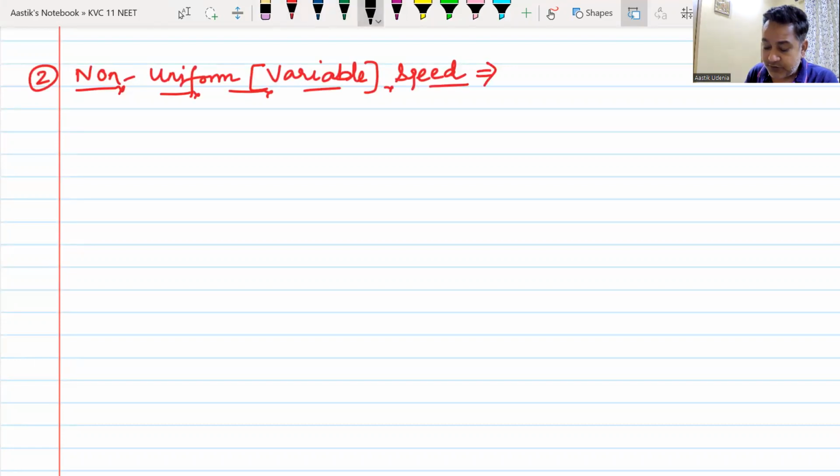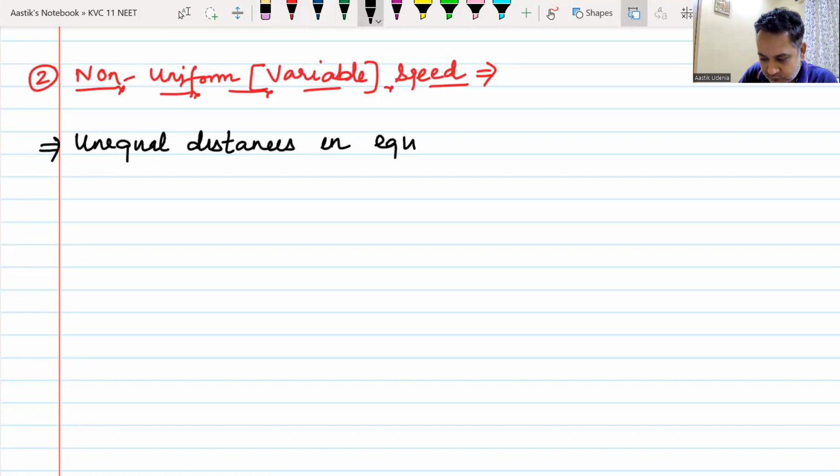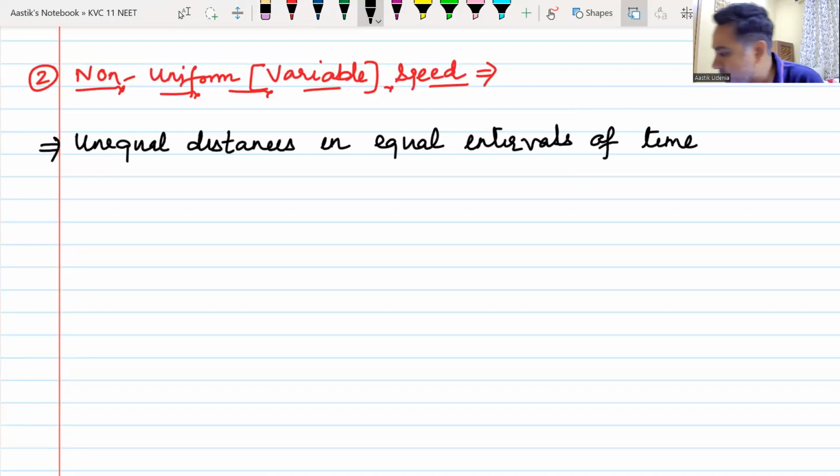So, how would you understand this? He will cover unequal distances because we want to keep the intervals of time same. He will cover unequal distances in equal intervals of time. Do we understand this? Yes or no?